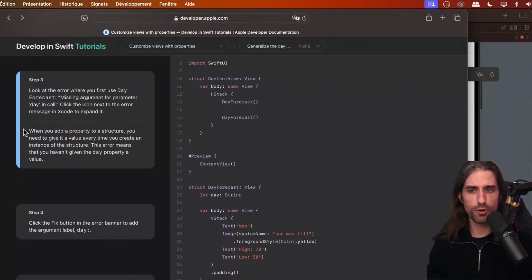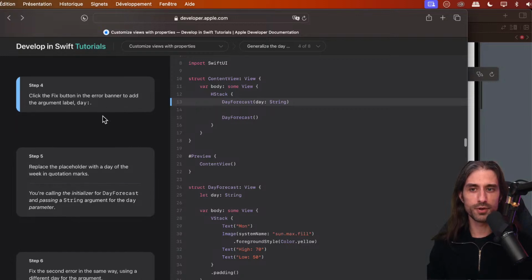So when you add a property to a structure, you need to give it a value every time you create an instance of the structure. So every instance of day forecast needs to be told which day it should store. And when you don't, you get an error at compile time.